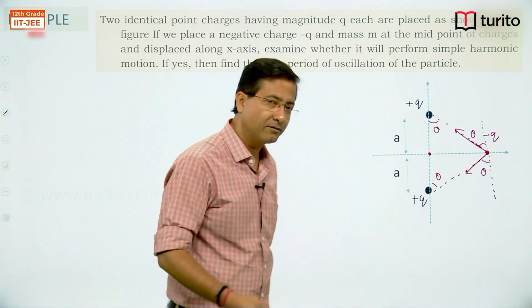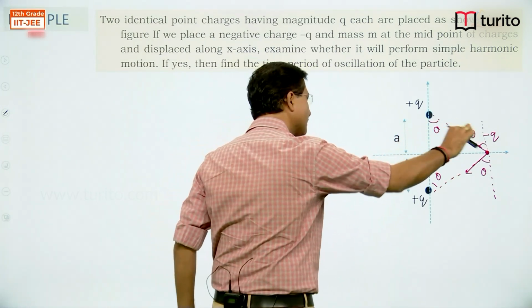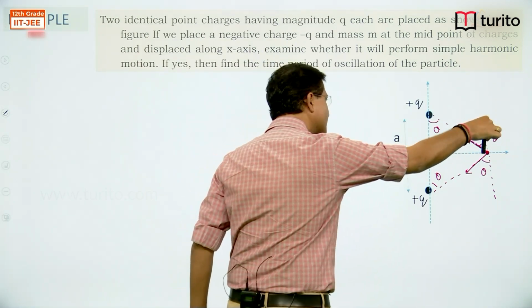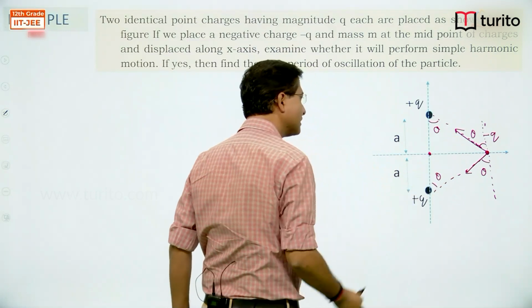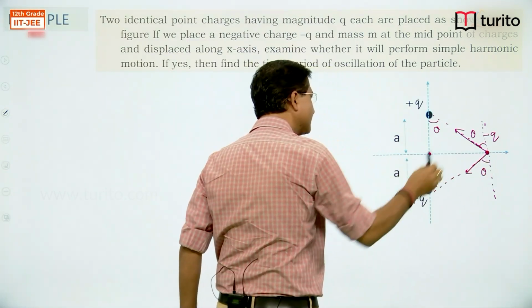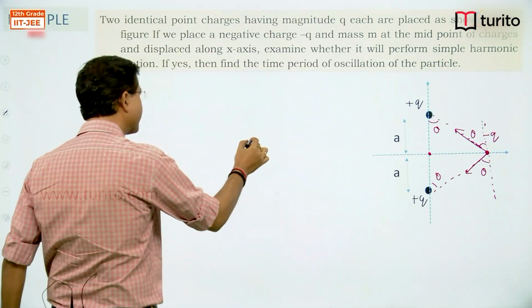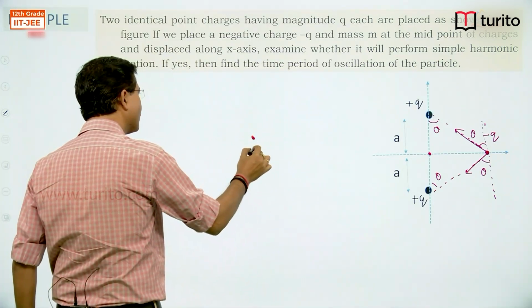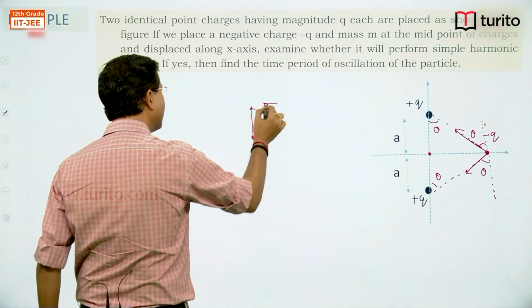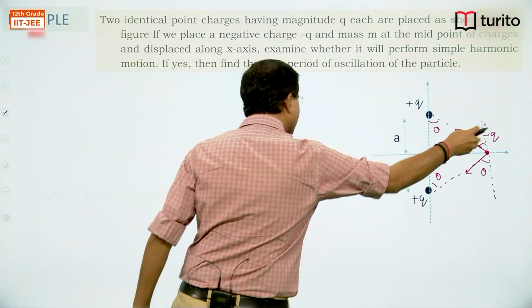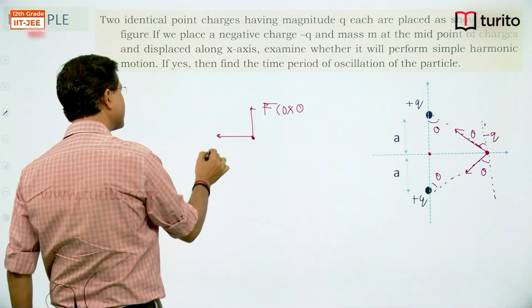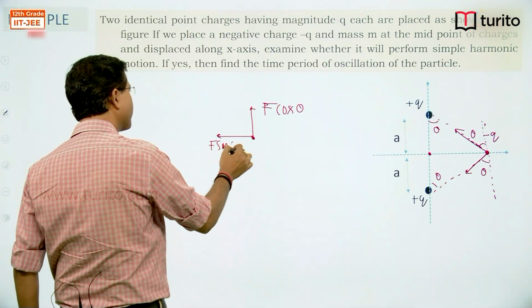So this vector will have two components, f cos theta, f sin theta. Similarly, this will have two components, f cos theta, f sin theta. I will draw it separately. So on this one, this will be f, if force is coming, f cos theta, and this will be f sin theta.